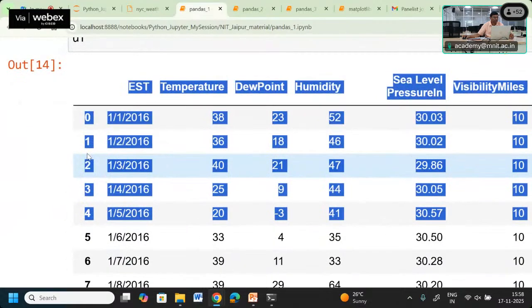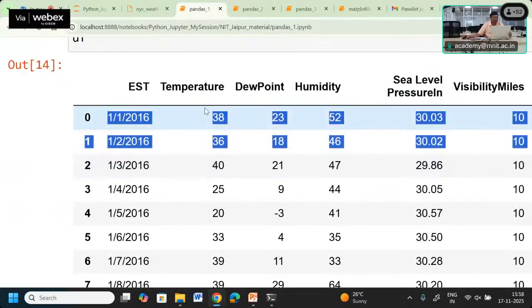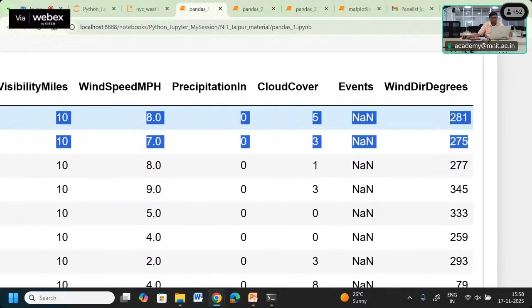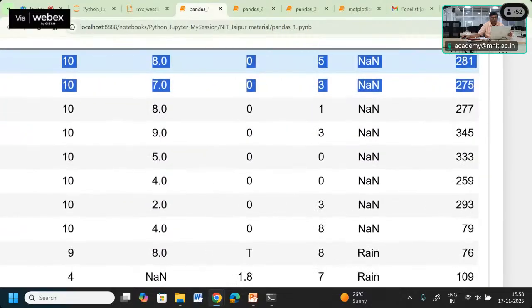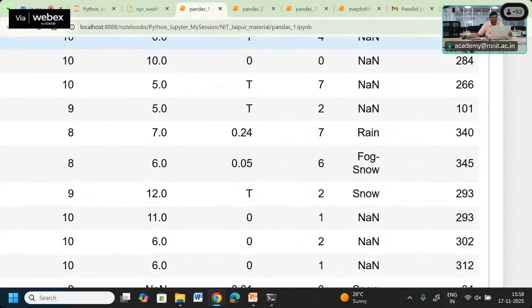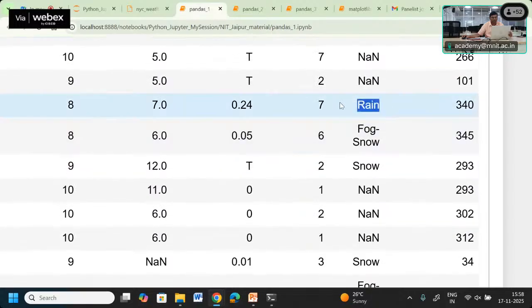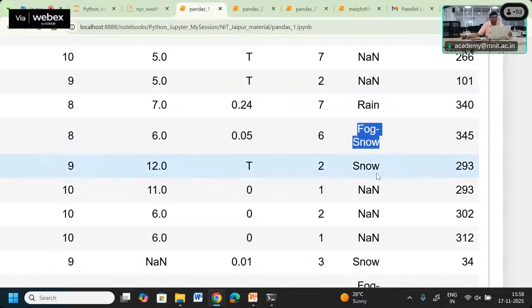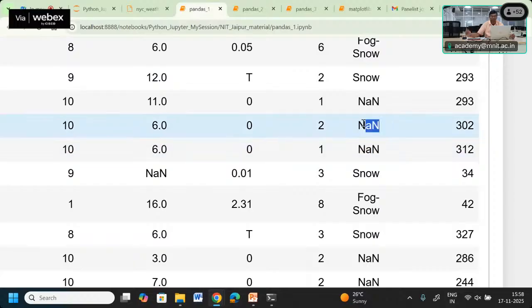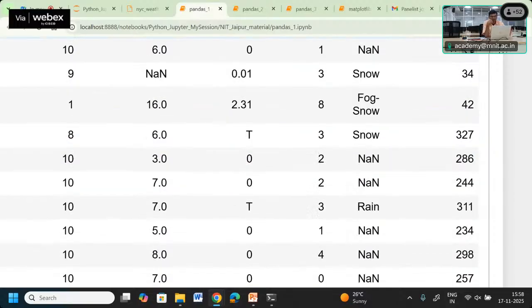Here you can observe it is starting from 0, 1, 2, 3, having these various columns and their labels. Some of the events have no value available, so NaN is coming, and some values are coming as rain, fog, snow. Sometimes the value is not available, so you can say these values are missing.